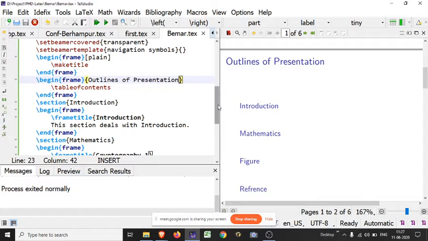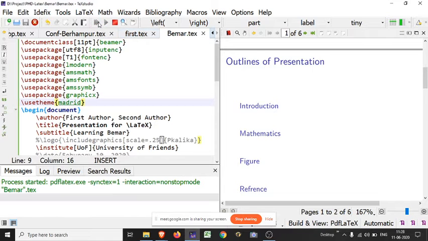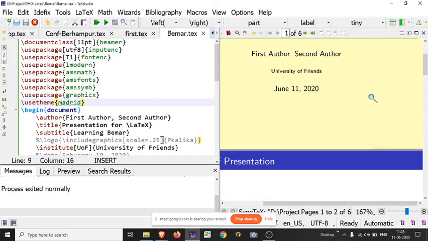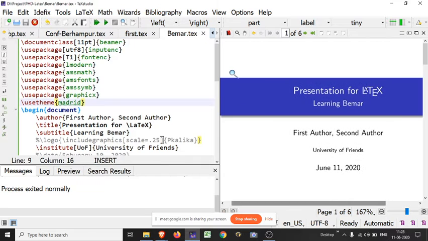Now just changing the theme structure a little bit, where we used default. You may use some other theme structure, like suppose I am using Madrid. Look here how it changed all the page structure. It may also show an error, I don't know. Look here, things automatically changed.